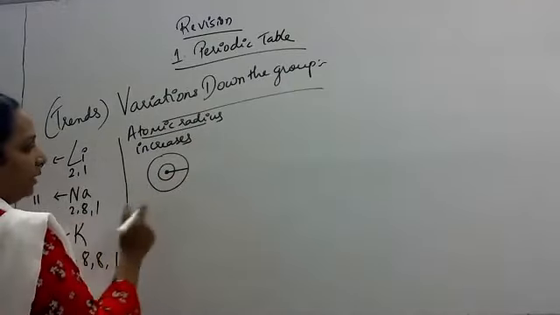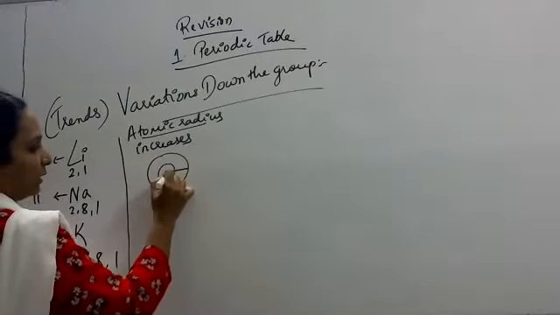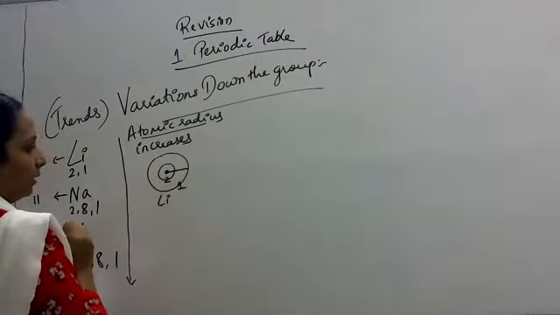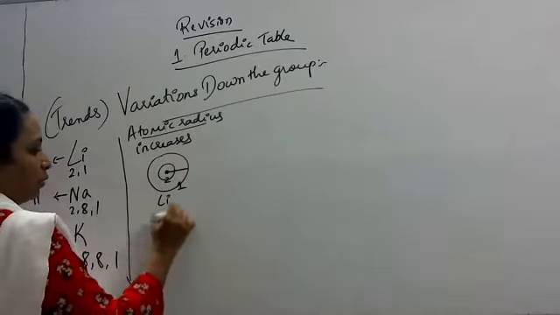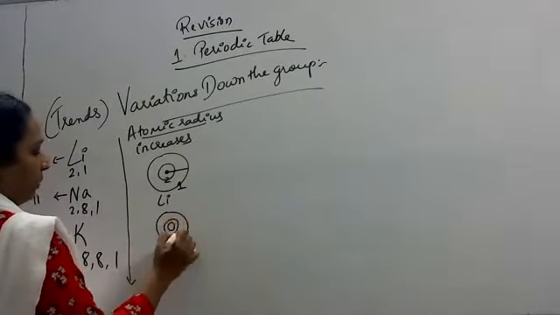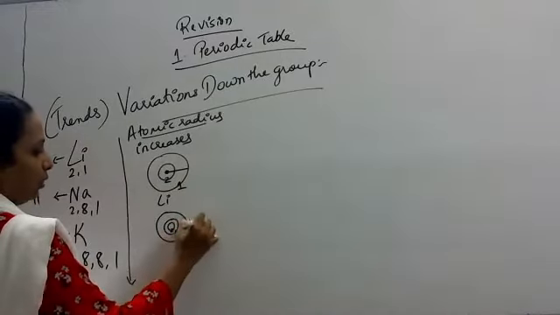In lithium, we only have two shells: 2, 1. Then we come to sodium, 2, 8, 1.